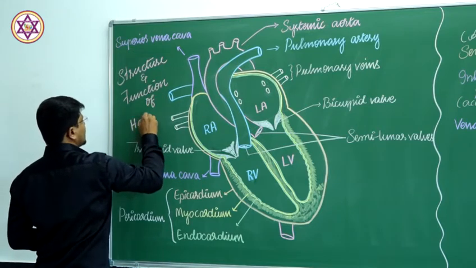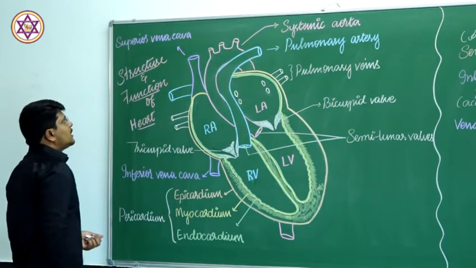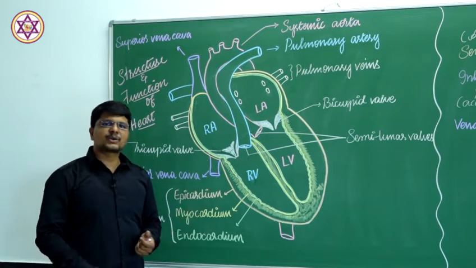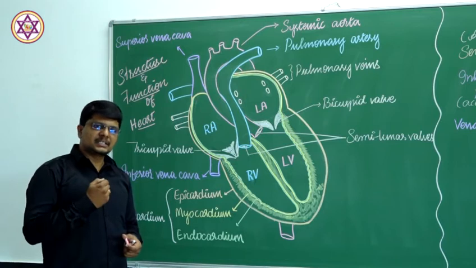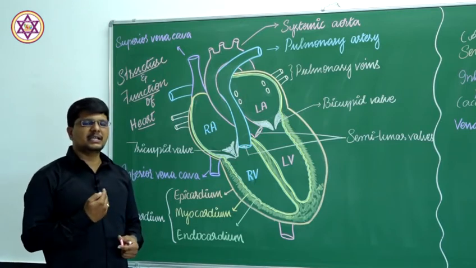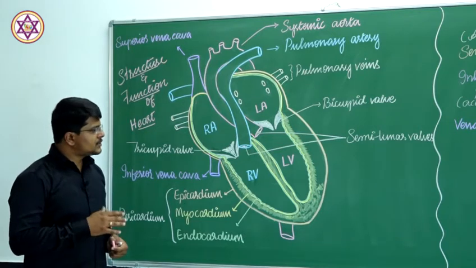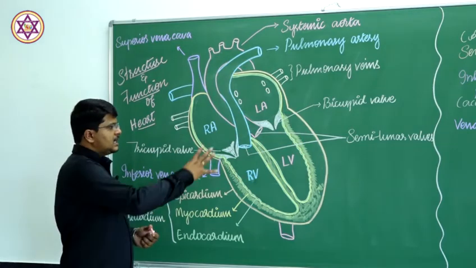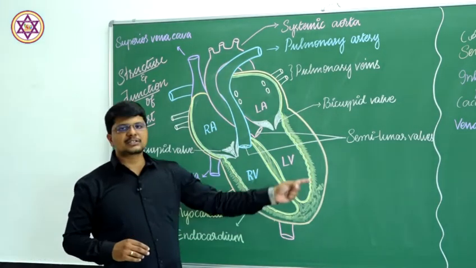Human heart. Firstly, we will discuss the structure of the heart. The heart is located in the thoracic cavity, almost at the center of the thoracic cavity, slightly towards the left side, and it is guarded by the rib cage. In addition to that, the heart is muscular and conical in structure.